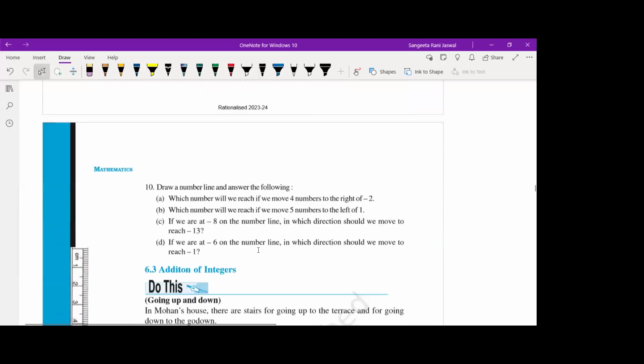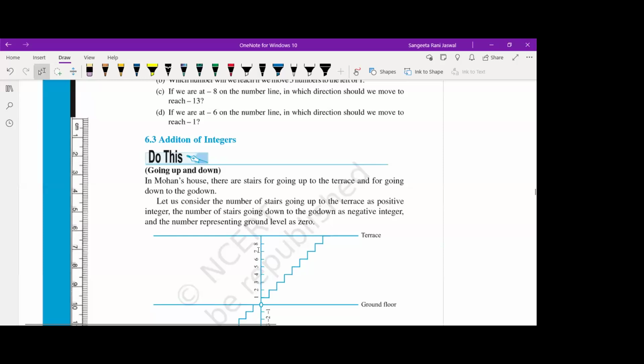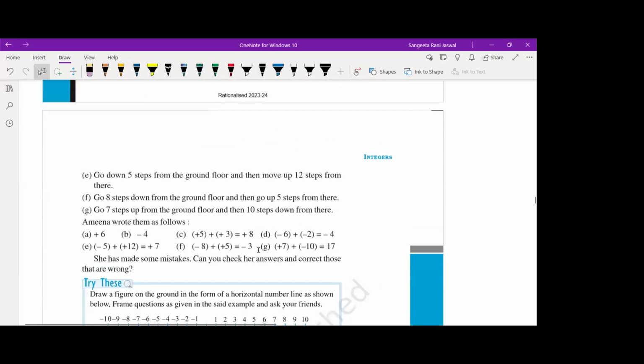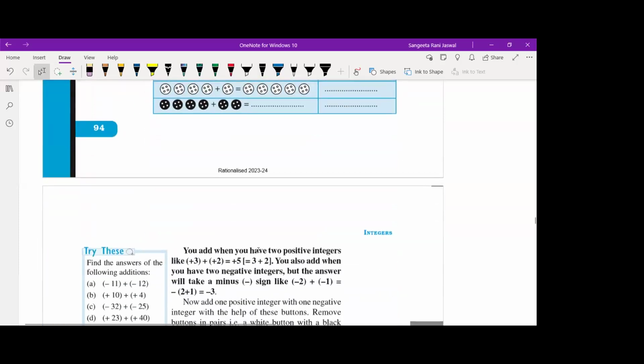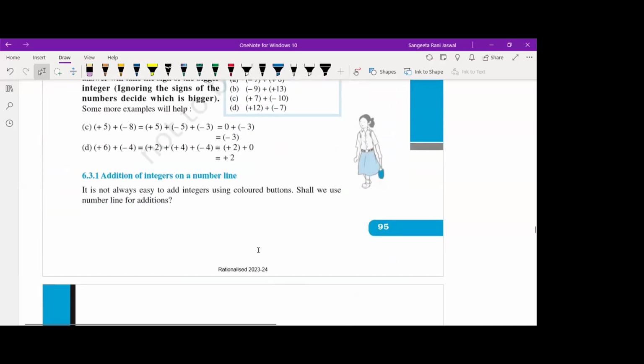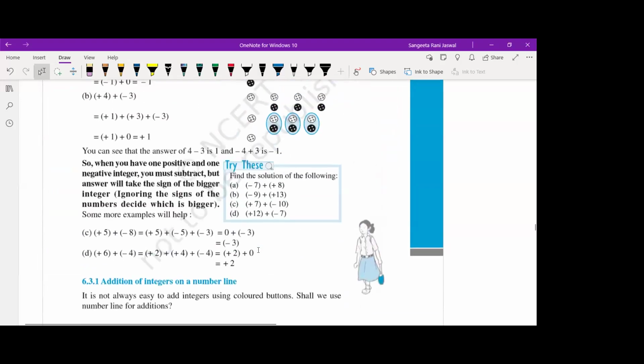So let's move further. Addition of integers. I'm not going into number line addition because you have already done this, right? We'll do directly with the numbers. So let's revise the sign rule now. Look here. Yes, children.